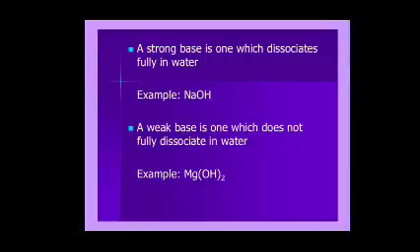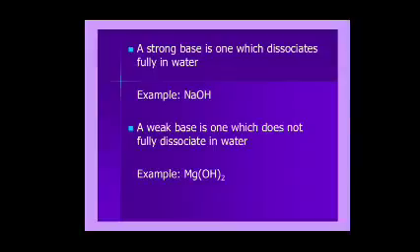A strong base is a base which dissociates completely in aqueous solution and produces a large number of OH minus ions. Examples are sodium hydroxide, potassium hydroxide, lithium hydroxide, and so on.